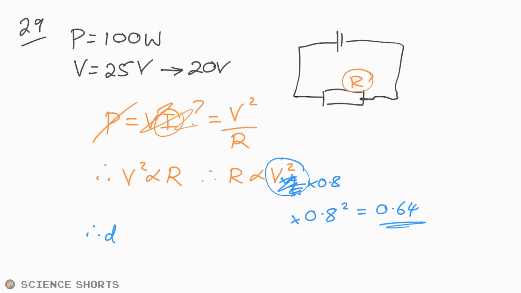Therefore, the decrease must be the rest of that. That has to be 0.36 or 36%. And so I think the answer is B.